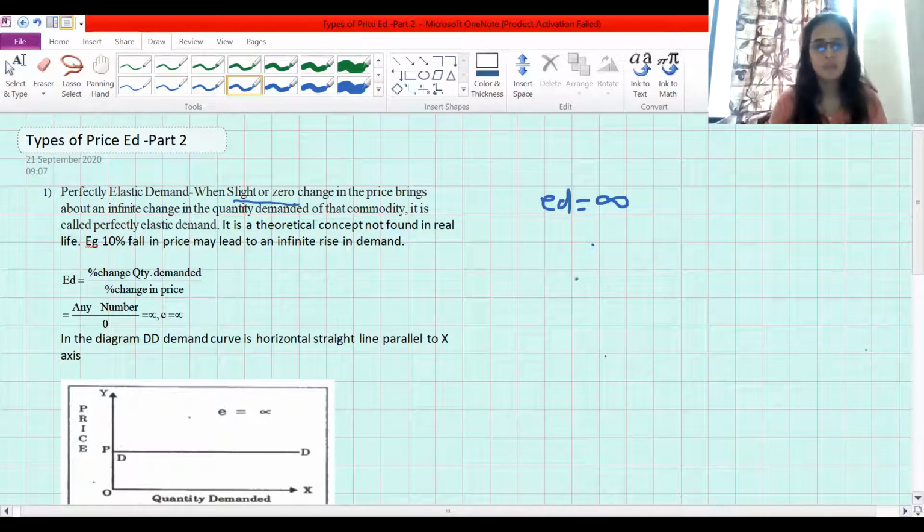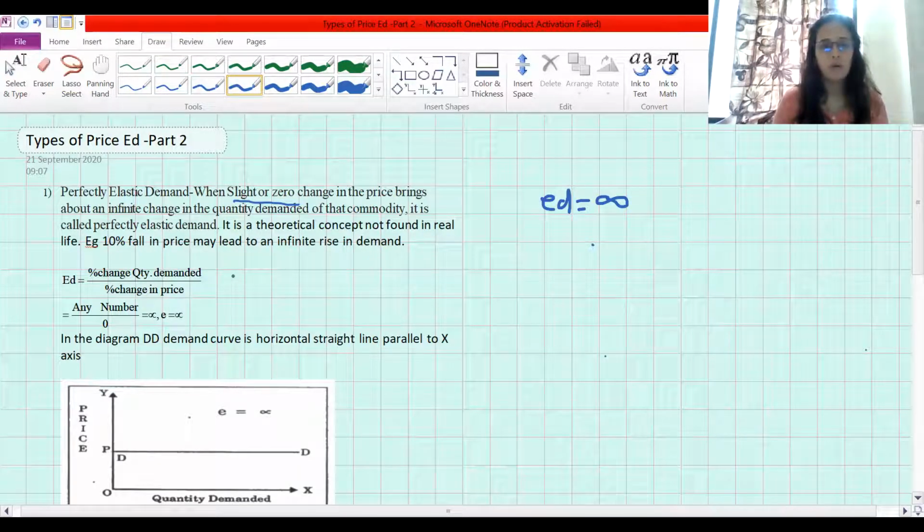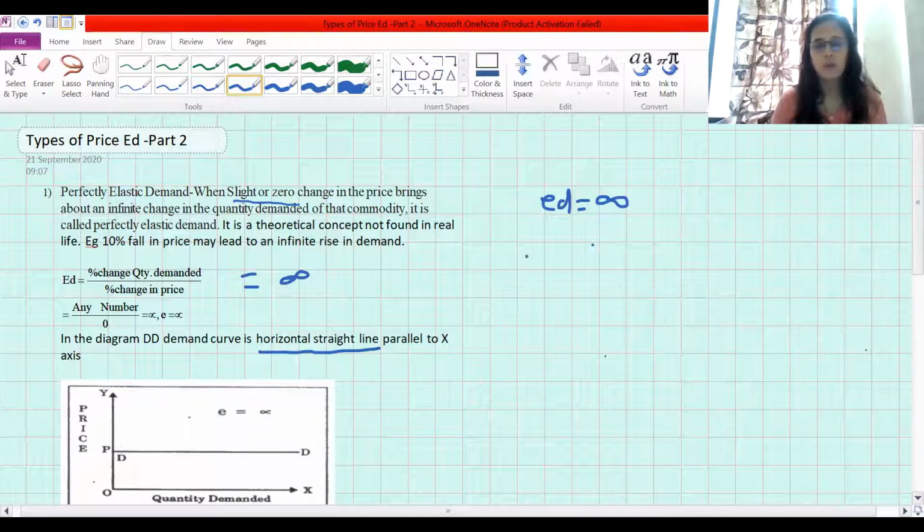Same formula: percentage change in quantity demanded upon percentage change in price. Now percentage change in price is zero, or it may be very slight which cannot be counted. That's why the answer always comes as, remember, any number divided by zero is always infinite. Infinite means you cannot count it. So demand is a horizontal straight line parallel to the x-axis.